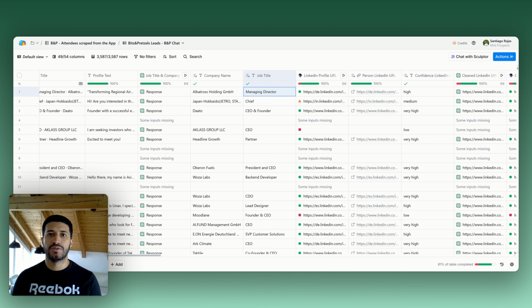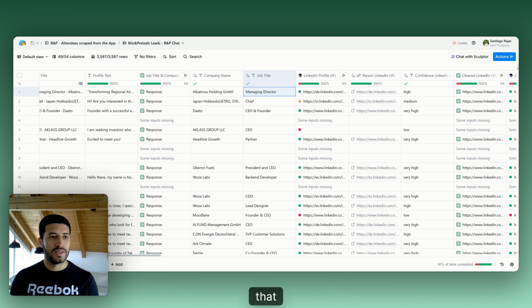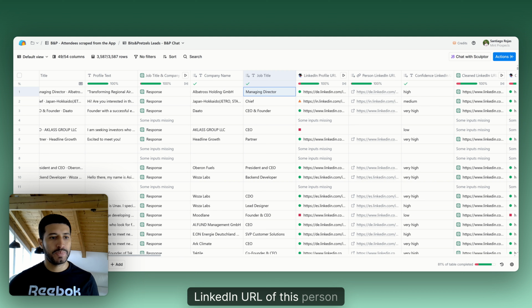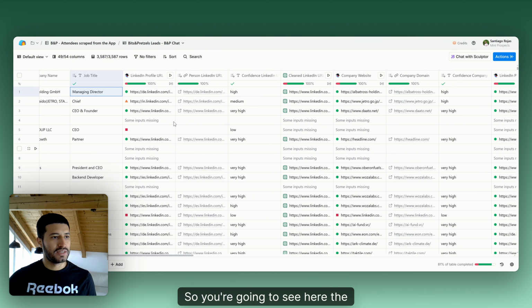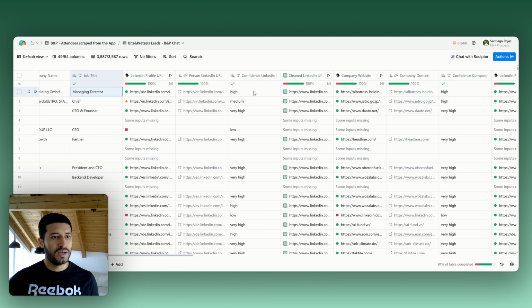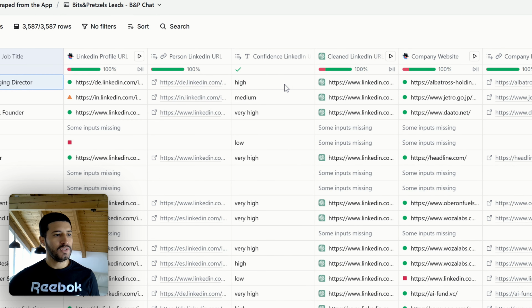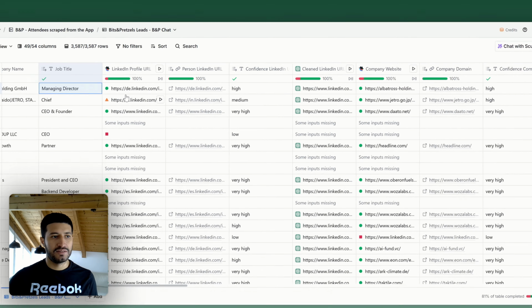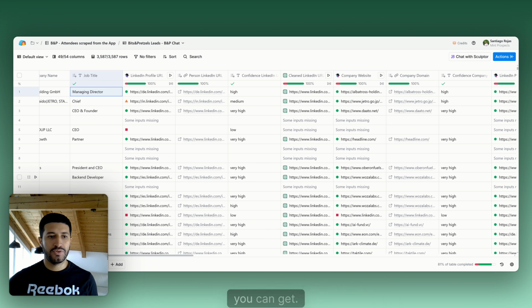So using that information, we use an AI agent in this platform that will go and look for the most likely LinkedIn URL of this person using the data that we have. You're going to see here the LinkedIn that we got and the confidence of this being the LinkedIn of this person. And also something very important, if you're going to use those links for something else, is to clean them after this search, because as you see, some of them are like Germany, and so there are a lot of different links that you can get.